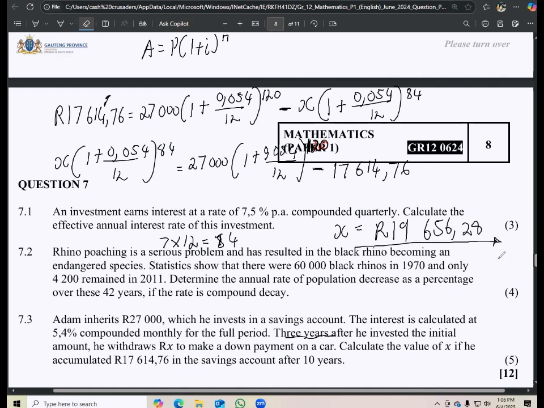So that's the value that you are supposed to get. After punching all of this into your calculator, you have to divide by this so that you get your value of x. So make sure that you punch your calculator correctly. And if you did, that's the answer that you are supposed to find. Okay, so question 7 done. So 12 marks in the bag, just like that.